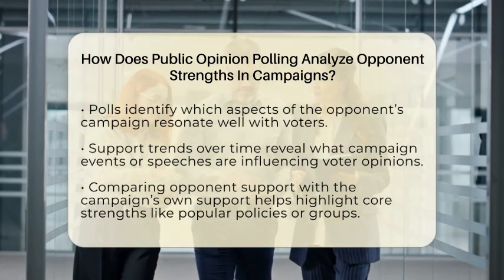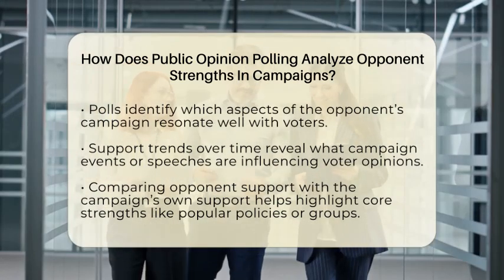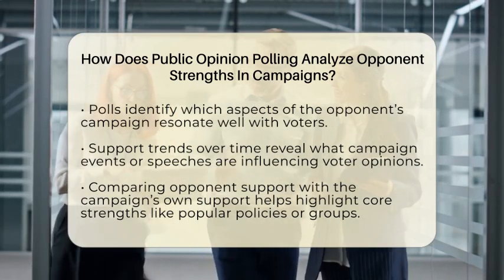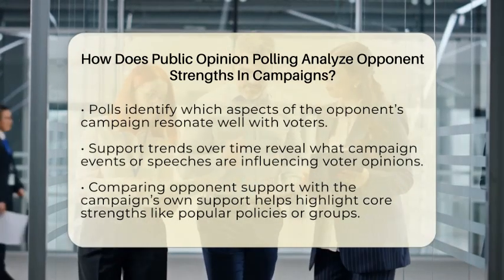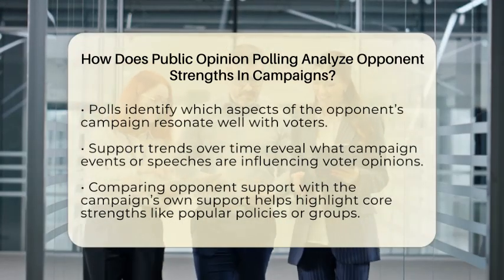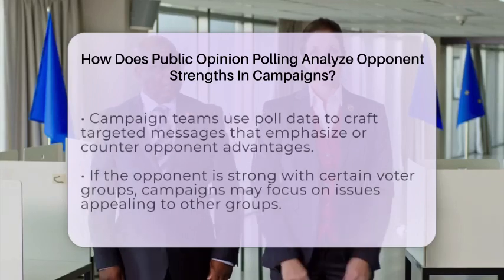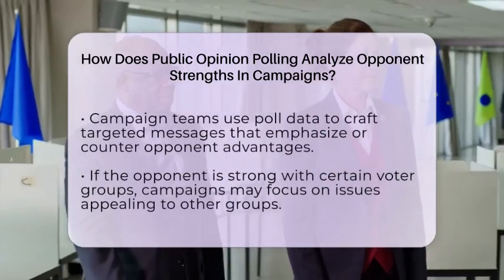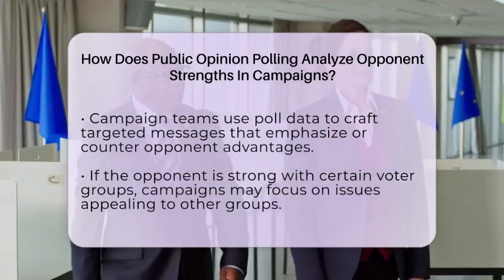Pollsters also track how support for the opponent changes over time. If the opponent's numbers go up after a certain speech or event, it shows what's working for them. Comparing these trends with the campaign's own support levels helps identify the opponent's core strengths, like popular policies or strong support among specific groups. Campaign teams use this data to craft messages that directly address the opponent's advantages.